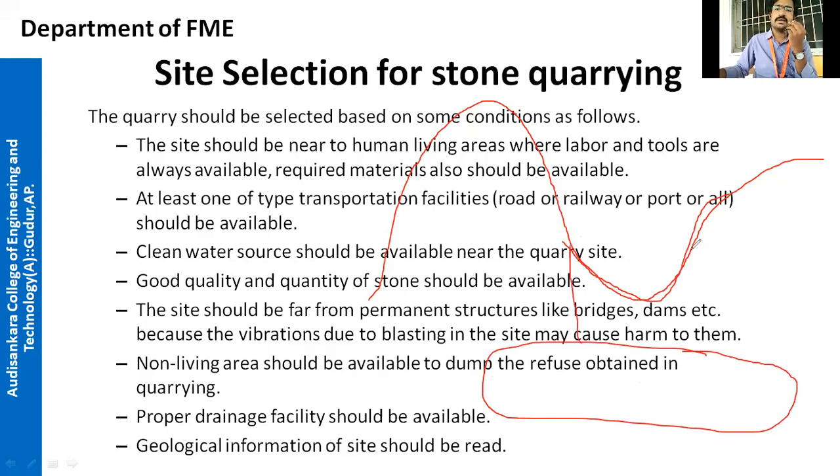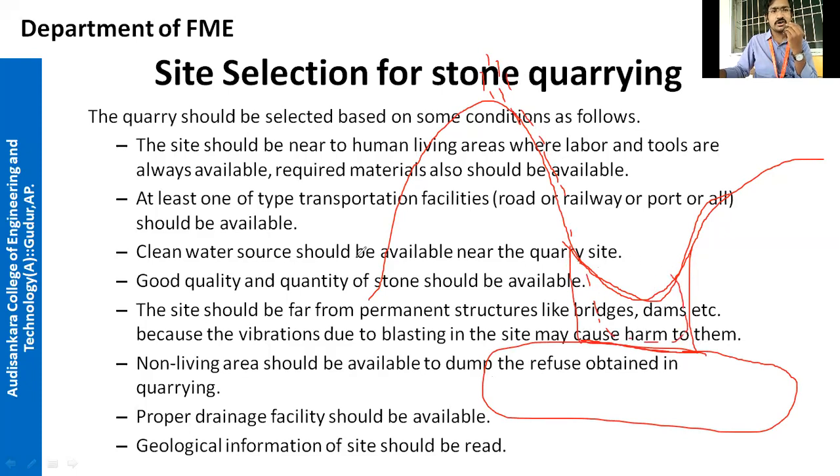You have done quarrying here and you have come near the rock. When there is a big rain, what will happen? The rainwater will come slowly and get stored in your quarry site.